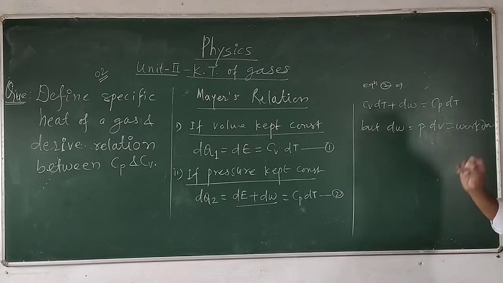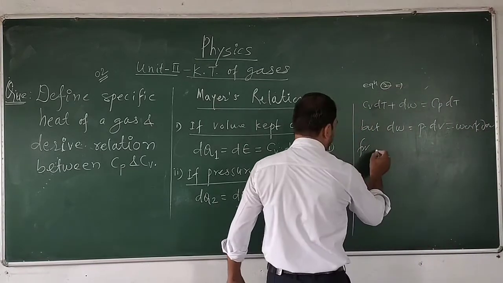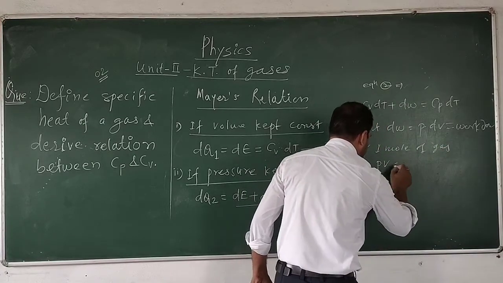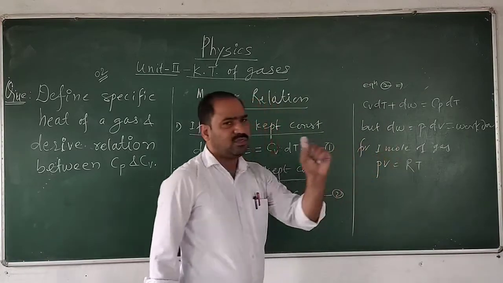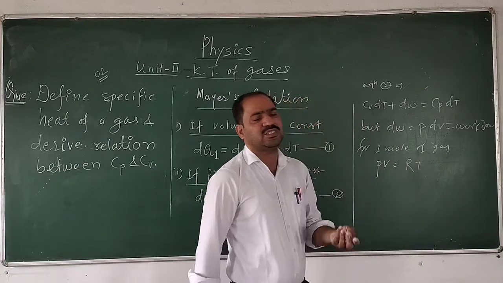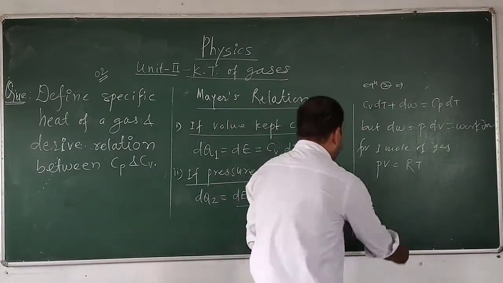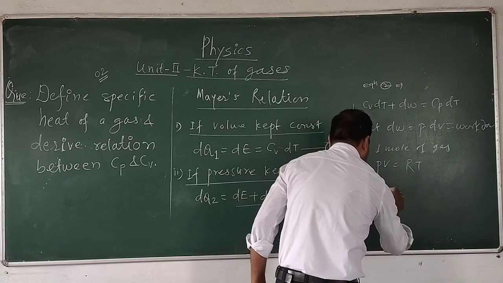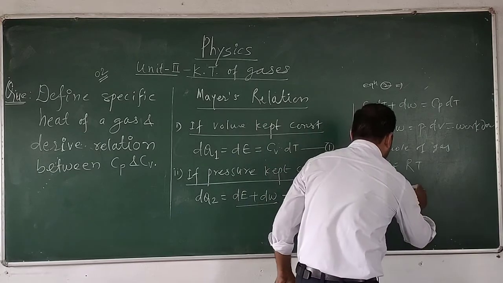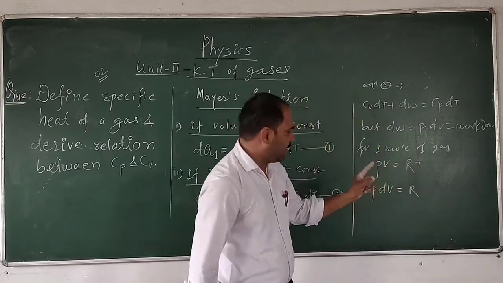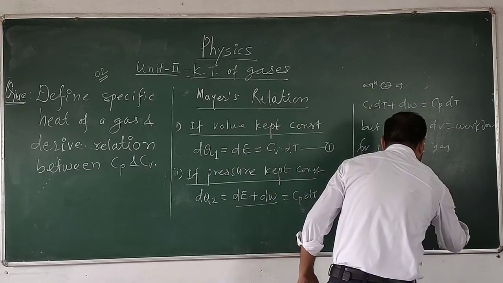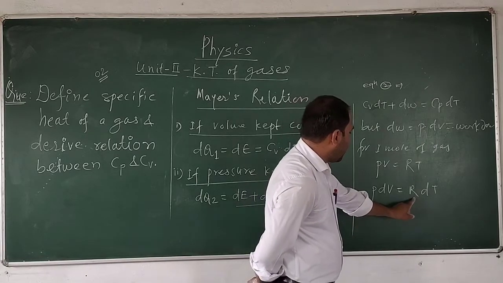Therefore, for 1 mole of gas, the ideal gas equation is PV is equal to RT, because the mole is taken as single. This is the ideal gas equation. Differentiating this equation, P dV is equal to R dT, where P is kept constant and R is the universal gas constant, which is also constant, while temperature may change. So P dV is equal to R dT. This is equation number 3.